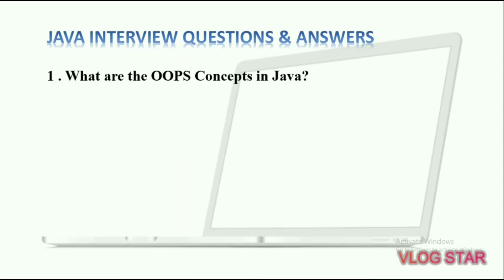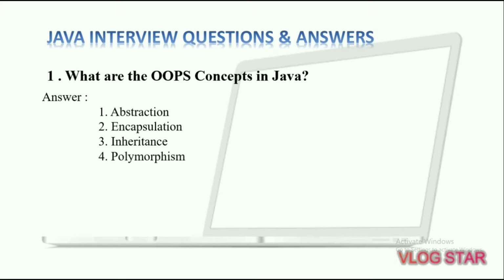So our first question is, what are the OOPS concepts in Java, which is an important question. The answer is data abstraction. Here we are hiding implementation details and showing only functionality to the user. Next one is encapsulation. Encapsulation means wrapping or binding data and code together into a single unit. Third one is inheritance, which is a process in which one class can acquire or inherit properties of another class. Fourth one is polymorphism, which means many forms. That is, we are using different forms of the same method. So we will see it in detail in the next questions.